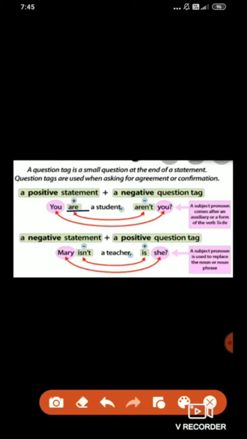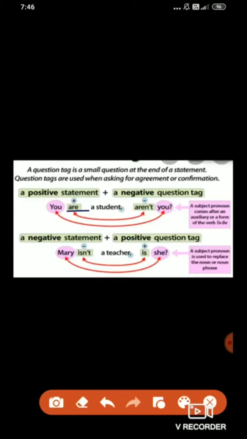Why? You have to put N'T, which means not. Aren't. Why? Because the sentence is positive and we have to add the question tag negative. So in the question tag we'll use N'T, which means not.